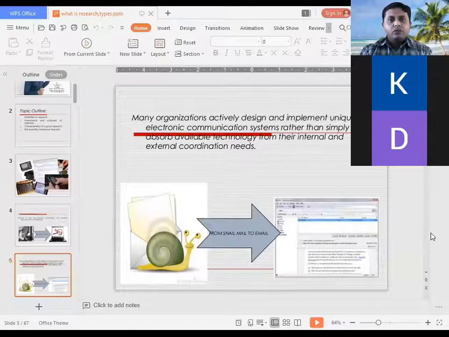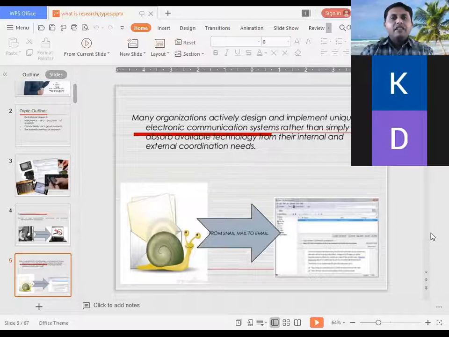Again, the old version and the new version, right? In the past, we used email, and sending a mail took a lot of time. But today, we can send the mail within a few seconds. So it's a matter of speed. And we got a tremendous speed.